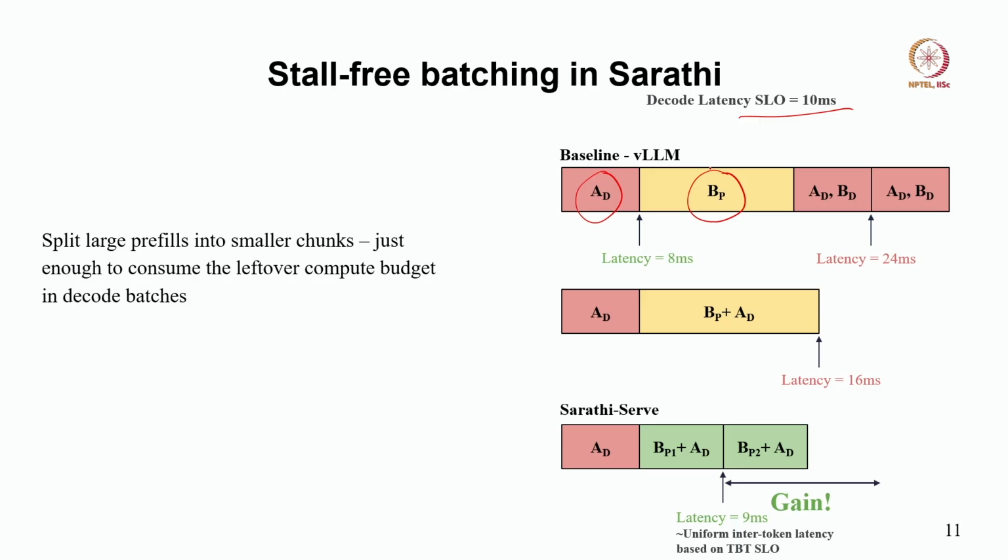Since it prioritizes prefill, that is why it schedules the prefill of B, correct. That means it stalled the decode of A. After the prefill of B is over, then both decode of A and B can move on in parallel, right. But then this whole time is 24 millisecond, which is much greater than 10 milliseconds.